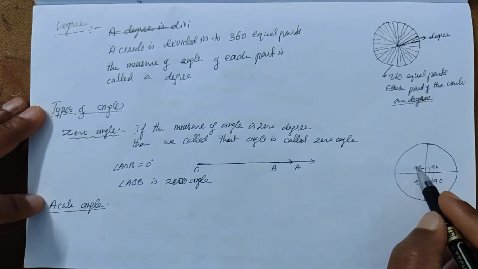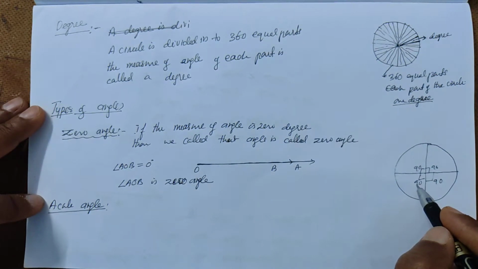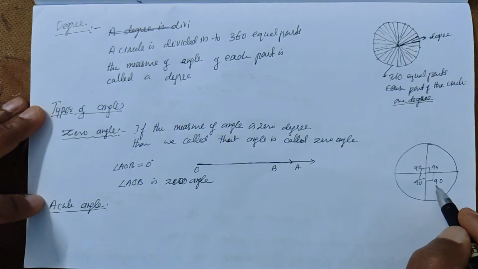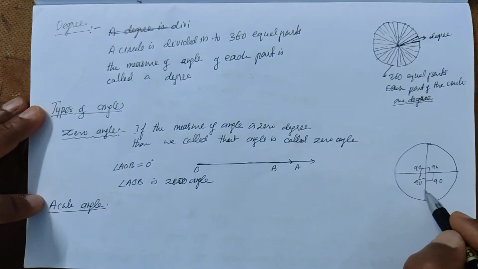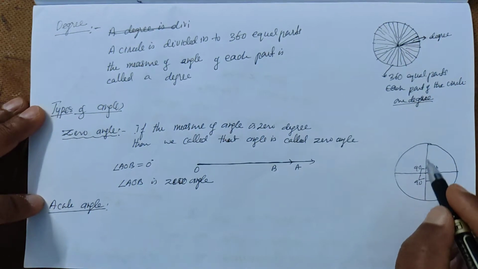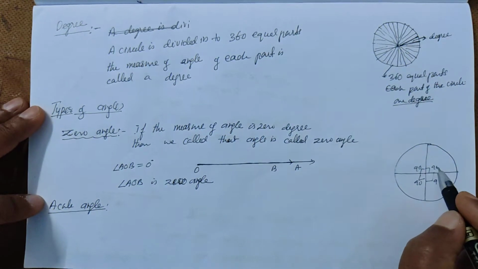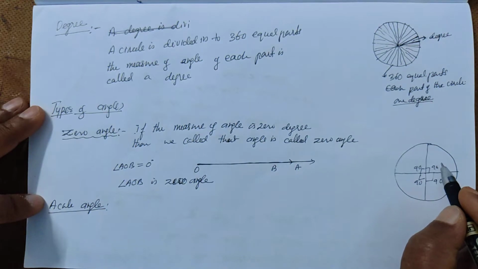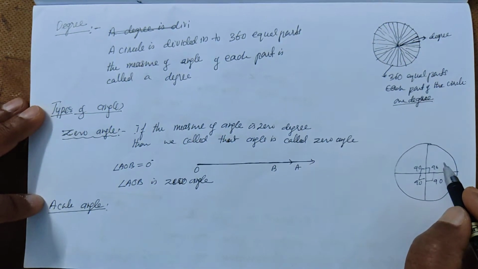So 90, 90, 180, plus 90, 270, plus 90, 360. So the sum of all these angles is 360. So when you divide this circle into 4 equal parts, each part is 90. So the 90 degree is called right angle.